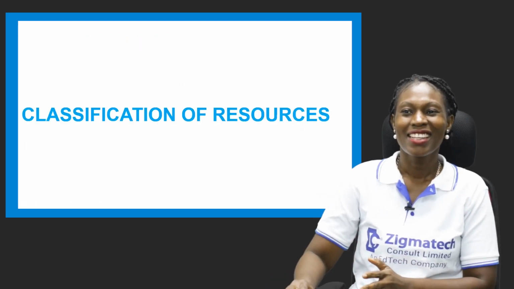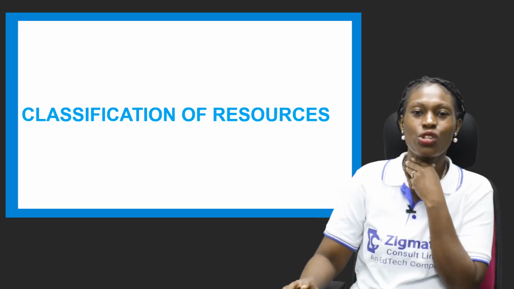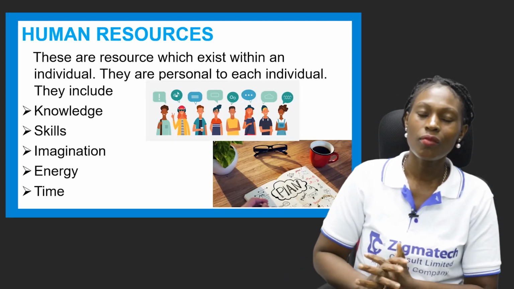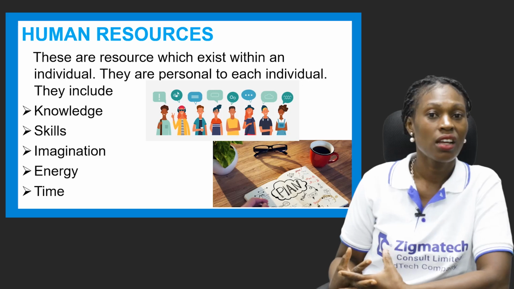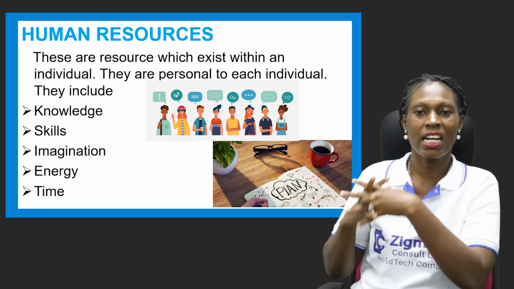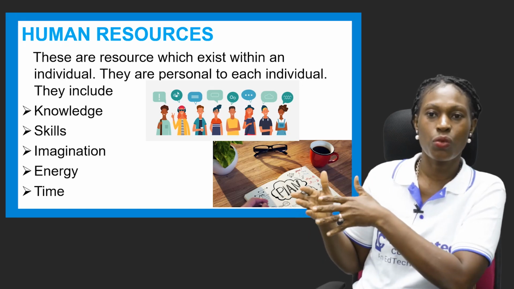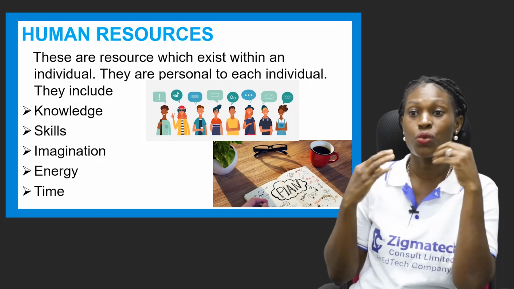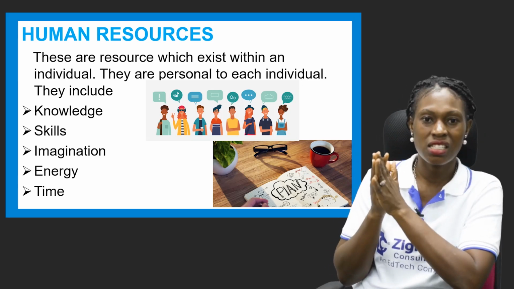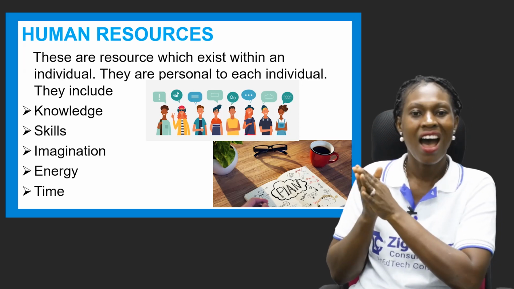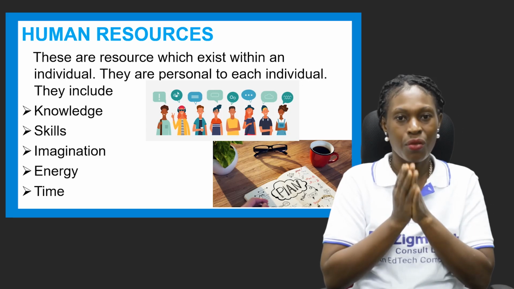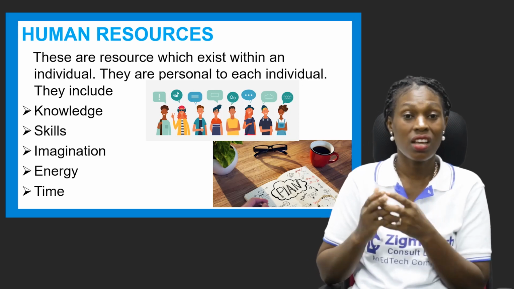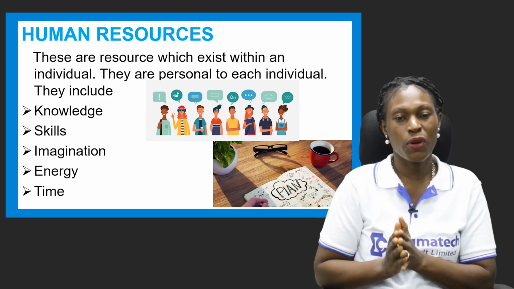Now let's move on. Now we want to look at a classification of resources. Now we have human resources. Resources are classified into about three. We have the human resources, then we'll look at some of the others as we progress. Now these are resources which exist within an individual. Every individual has its peculiarity. Everybody has what their resource is. It is always personal to individuals.